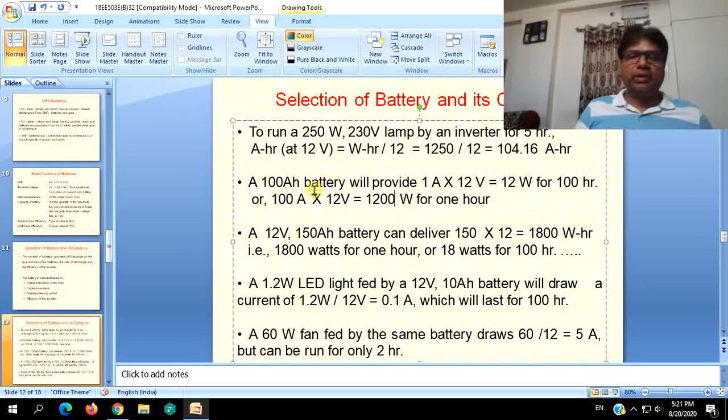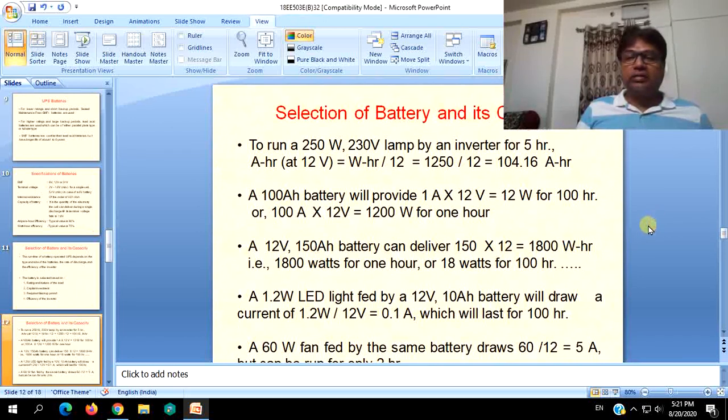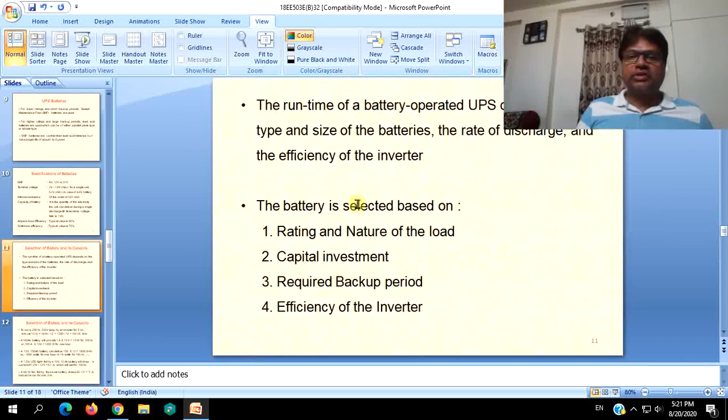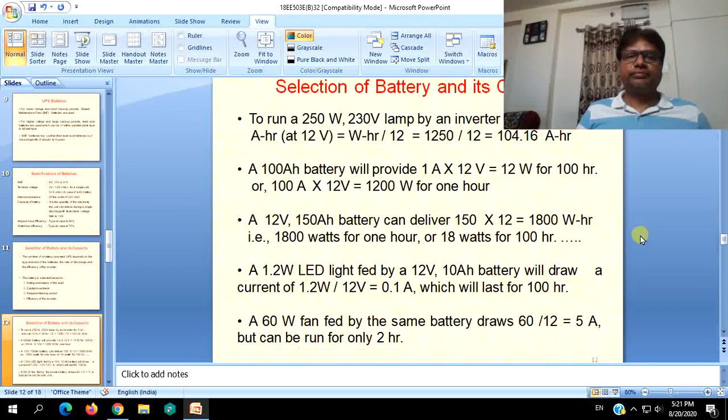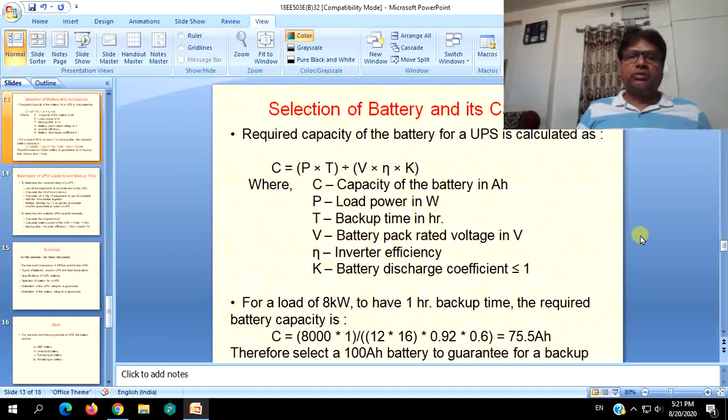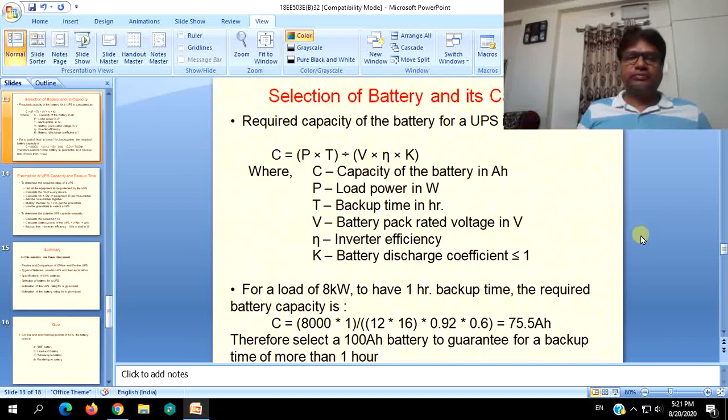This 100 ampere hours, it can deliver okay, but in some cases the batteries may not withstand those rates of discharge. So we have to keep that in mind. So that is how they are selected.